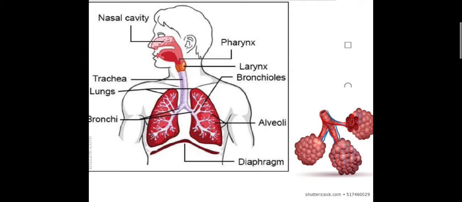Now next is the respiratory system, its structure and function.